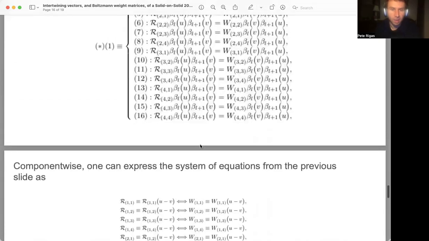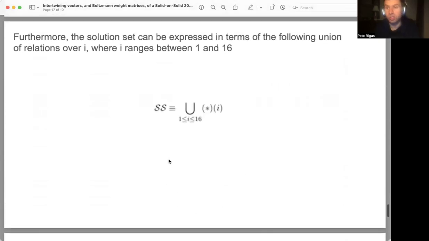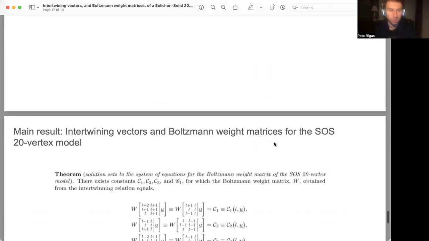So just basically because we had expressed star of 1 as this set of relations, we can obtain the entire solution set, which is going to provide for us the explicit expression of the intertwining vectors as well as the Boltzmann weight matrix from the solution set of the system of relations from applying the R matrix to the tensor product of the intertwining vectors, which is decomposing into just the products of each one of the individual 3 components of the intertwining vectors, which can then be used to relate on the right-hand side of all the equations, interchanging the order of the spectral parameters of the 2 intertwining vectors, and then applying the Boltzmann weight matrix W of the solid on solid model.